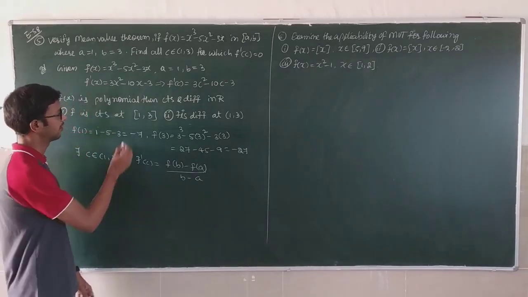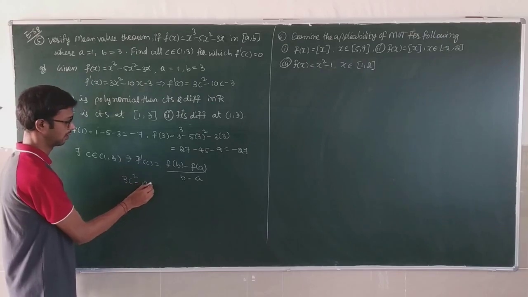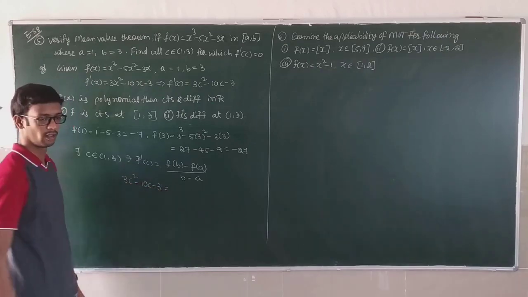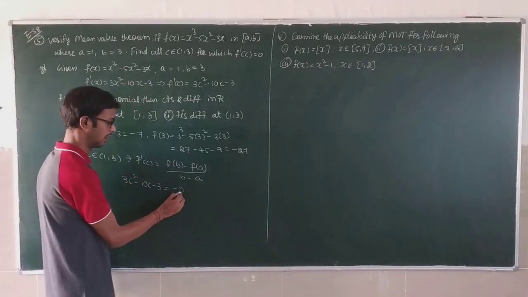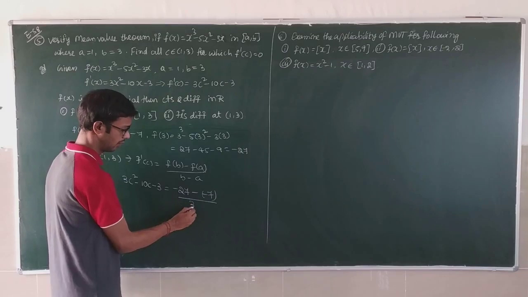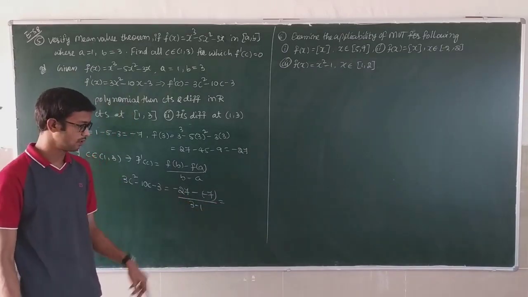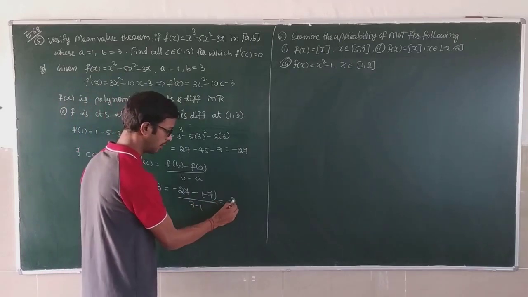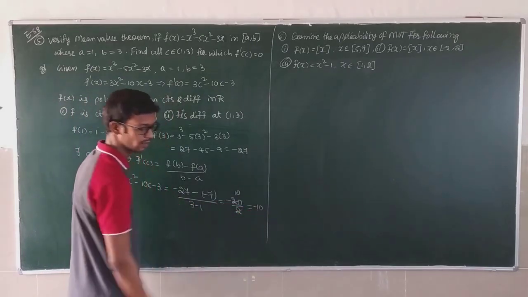So what is f dash of C? 3C squared minus 10C minus 3 is equal to f of b, that is f of 3, minus 27 minus of minus 7, by 3 minus 1. Minus into minus is plus, so the total becomes minus 20 by 2, that is minus 10.